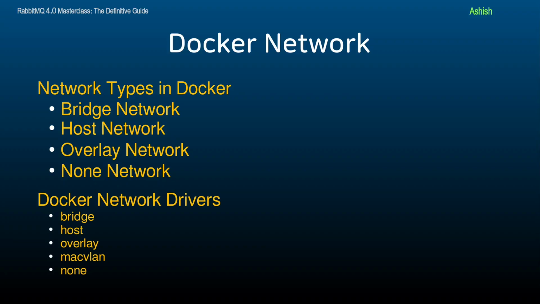Now let's look at how containers communicate with each other over these networks. Containers connected to the same Docker network can communicate with each other by their container names. For example, container 1 can reach container 2 using container 2 as the host name. We are going to see this in action later on.